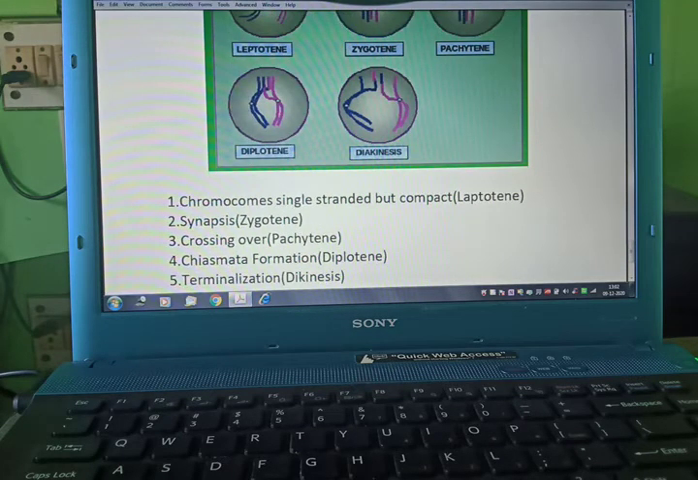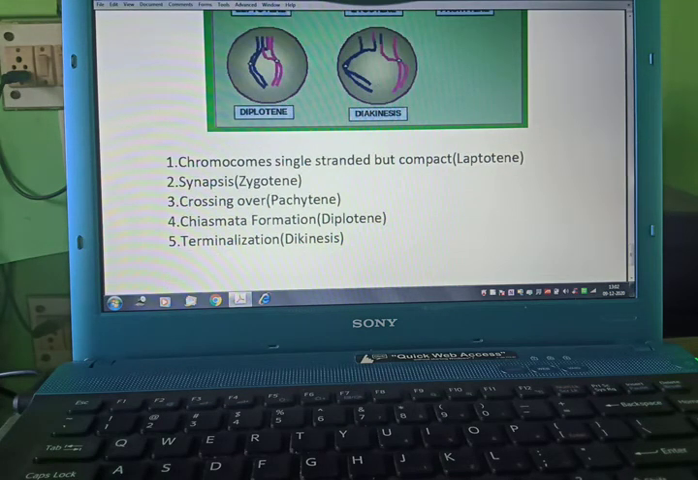Chiasmata formation, but still they are connected at one point, that is chiasmata formation. And terminalization: after a particular time you can see how this chromosome is becoming in this manner and this one in this manner, because at this area crossing over was done. So this is terminalization and diakinesis.